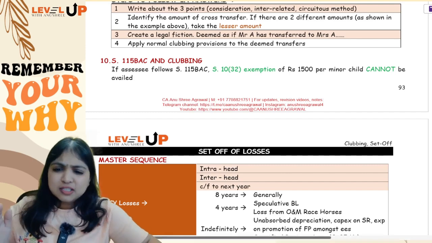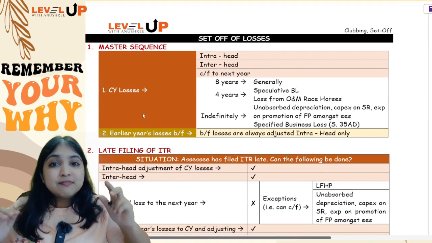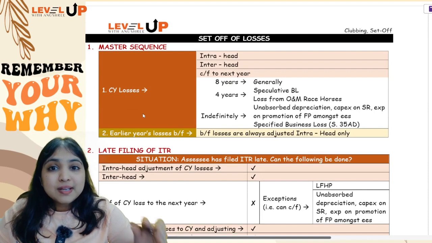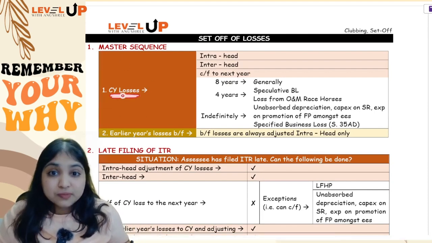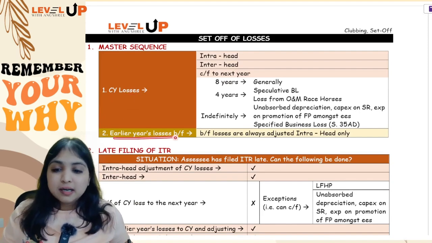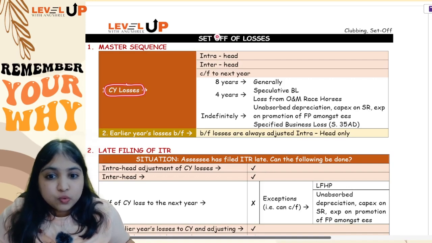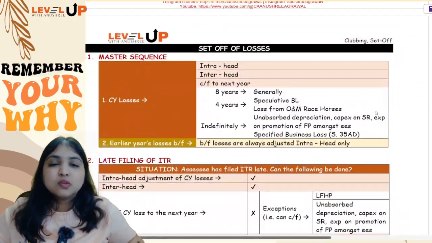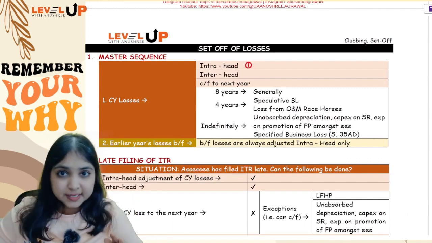And now let's straight away start off our discussion on set off and carry forward of losses. Okay, see, whenever you do any question on set off and carry forward of losses, you will always follow this master sequence. You will always handle the current year losses first, only then you will go to earlier years' brought forward losses. Now with respect to current year losses, you should always try to do intra-head adjustment first, which means, for example, if you have a loss from house property, you must try to adjust it against income from house property itself.